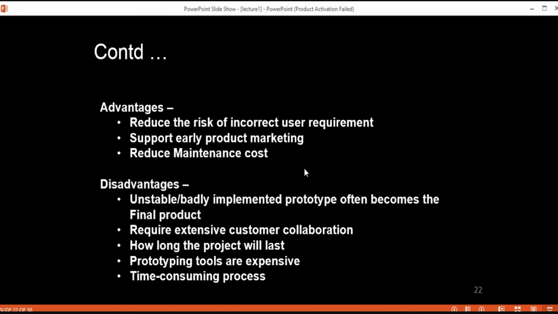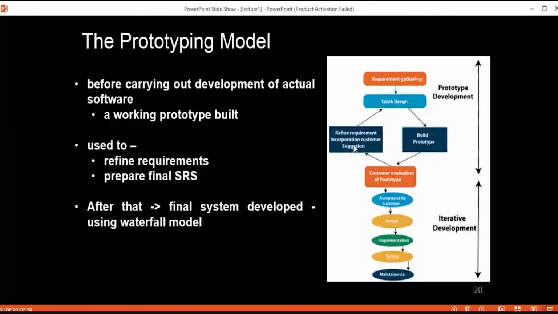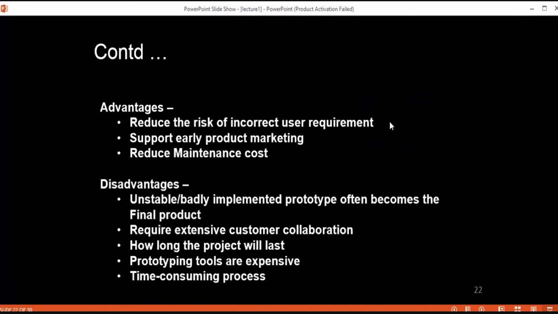So these are the advantages of using this prototyping model. The first is that it reduces the risk of incorrect user requirements, and that is very well known from this particular model, from this diagram. Then the next is that it supports early product marketing. Why does it support early product marketing?